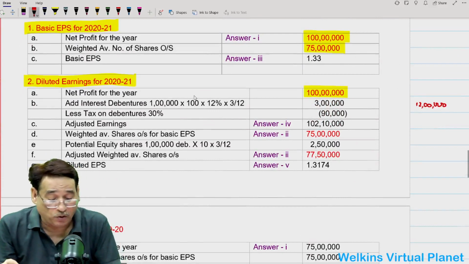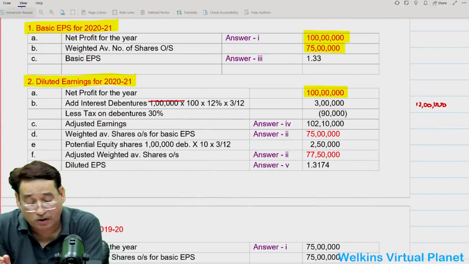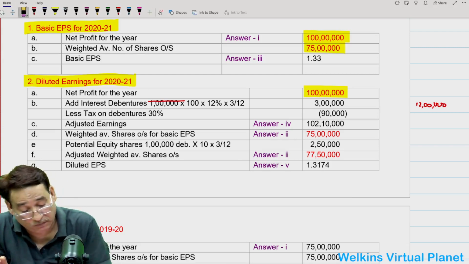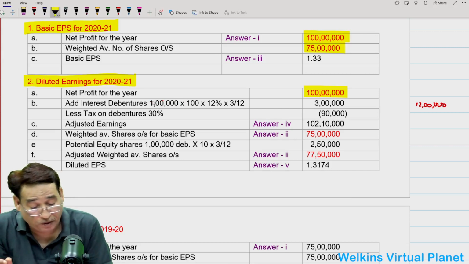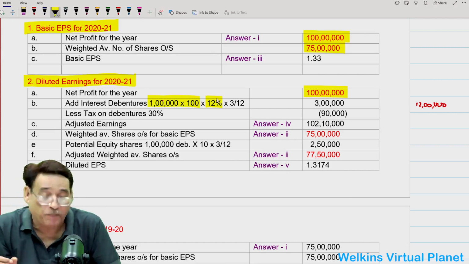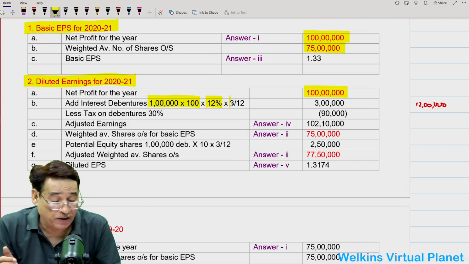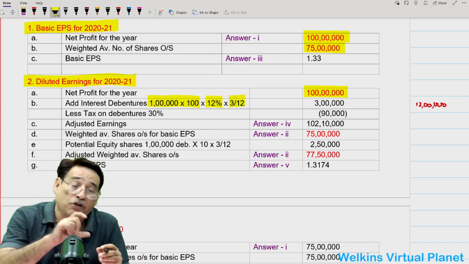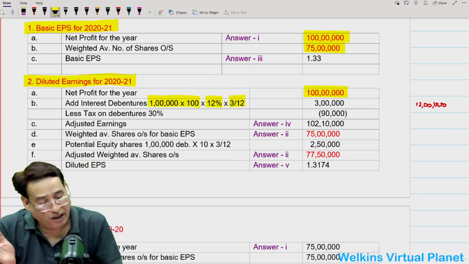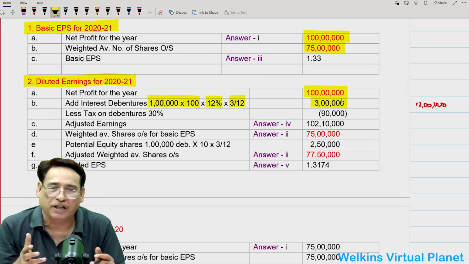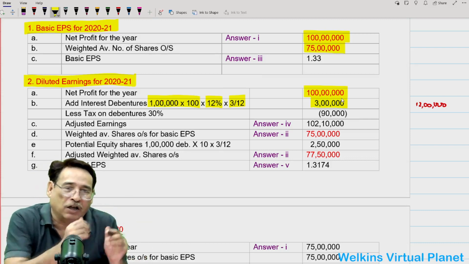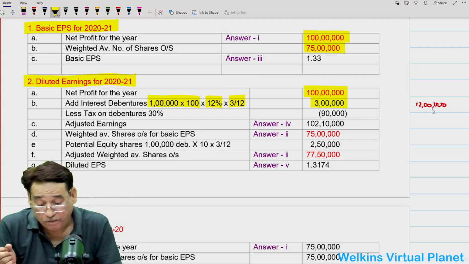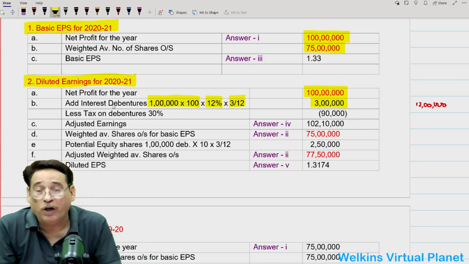So 1 lakh into 100 is your total worth of debenture. And then you are going to multiply it with 12% interest and 3 months interest, because I have already told you how I have been able to find out that these debentures must have been issued 3 months back, because the interest amount is already given to you. So if 12 months interest is equal to 12 lakh, quite obviously 3 months interest will be equal to 3 lakh, correct?